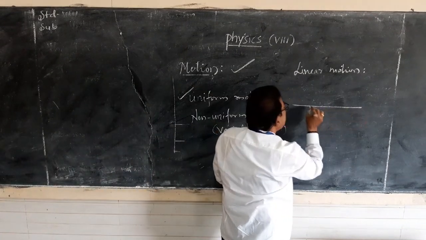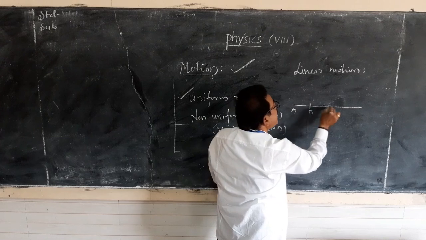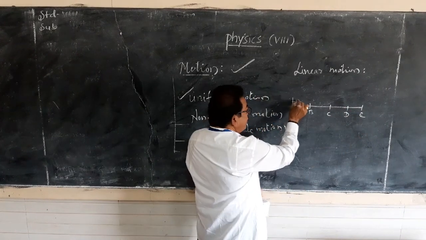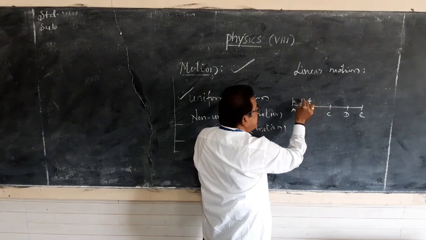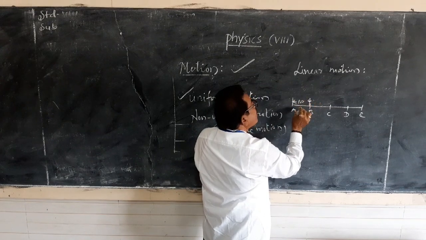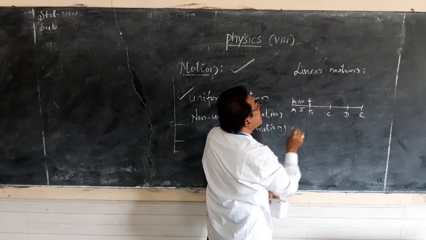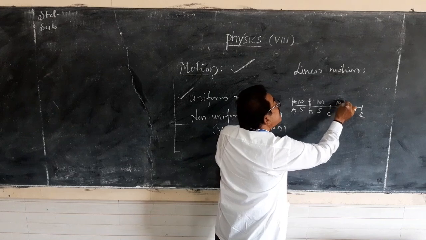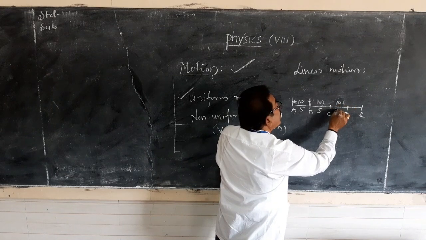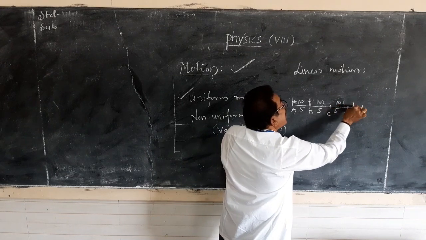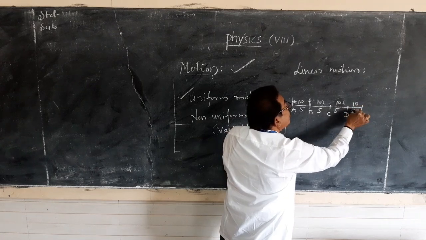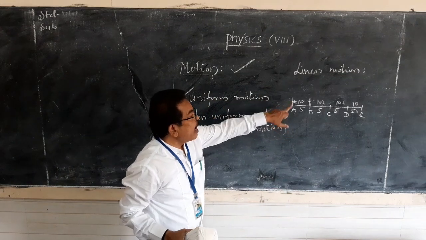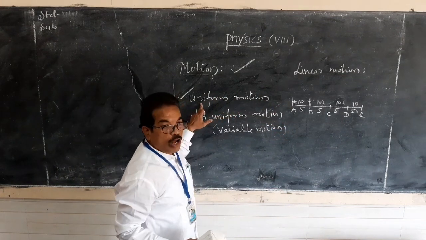See, I will show the uniform motion by the pictorial representation. See, this one is the line. Here there are 5 positions, A, B, C, D, E. If the object moves from this place to this place, if it takes 10 seconds for covering 5 kilometers, another 10 seconds for covering 5 kilometers, another 10 seconds for covering 5 kilometers, another 10 seconds for covering 5 kilometers, then we say that the vehicle or the object is moving with uniform motion.